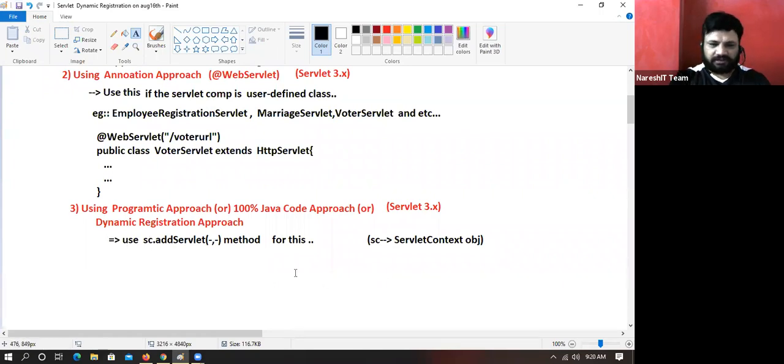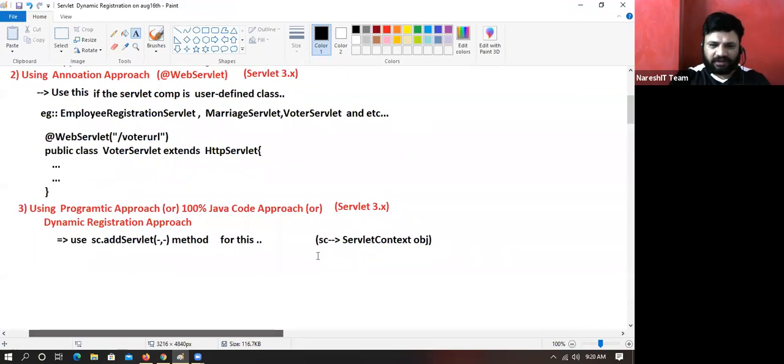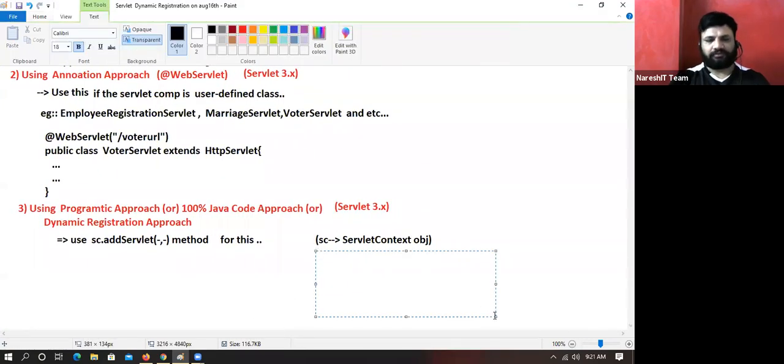Now listen. We can use other methods also like this, boss. SC dot add filter. SC dot add listener. Like this, we have these methods also to register filter, servlet listener components.